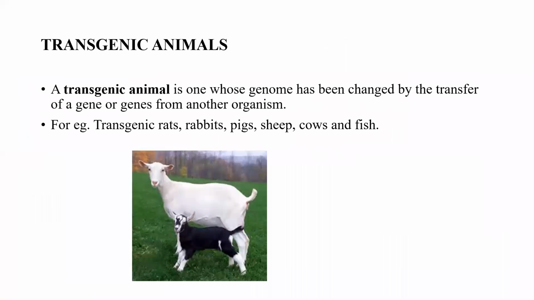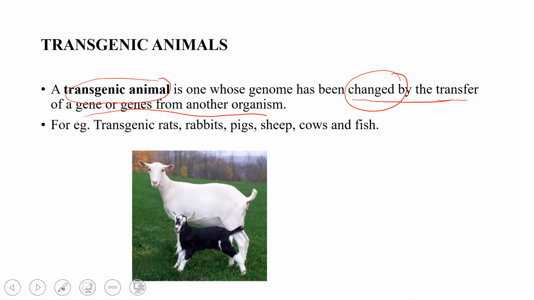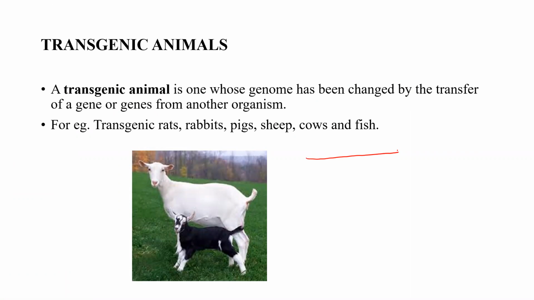12.3 Transgenic animals. A transgenic animal is one whose genome has been changed or altered by the transfer of a gene or genes from another organism. For example, this is the genome of an organism, and this is the genome of another organism.